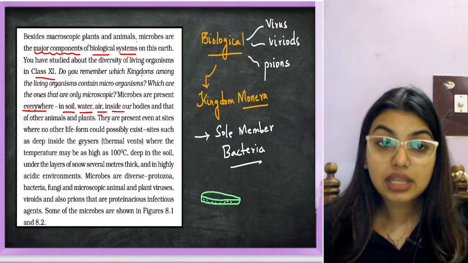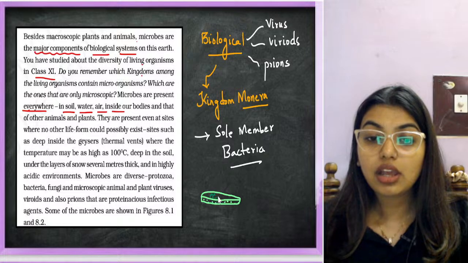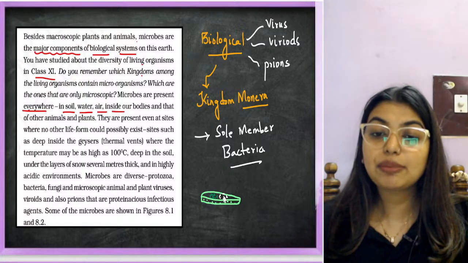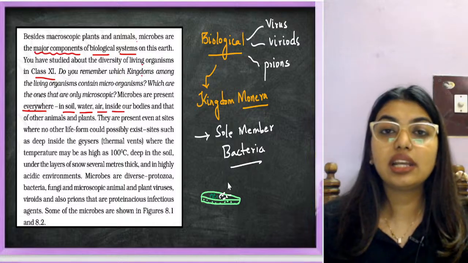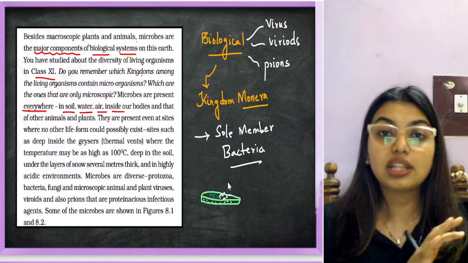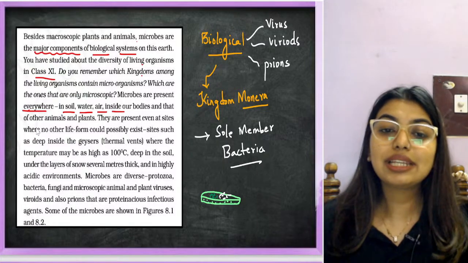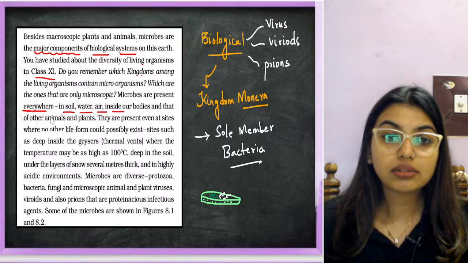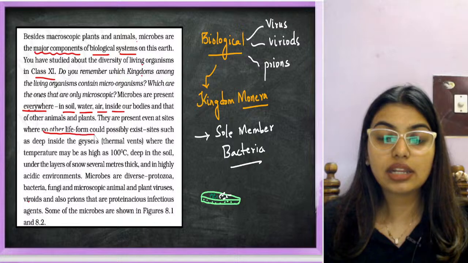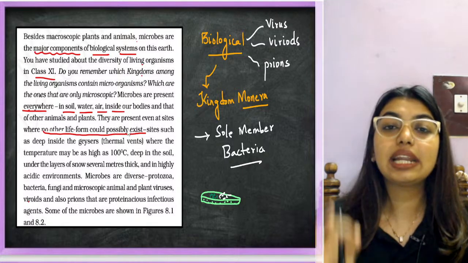You will be amazed to see that there are colonies of bacteria. There could be colonies of fungi in that Petri plate. So this gives us an idea that microorganisms are everywhere. We are not able to see them, but that does not mean they do not exist. They are present even at sites where no other life forms could possibly exist, sites such as deep inside a glacier.